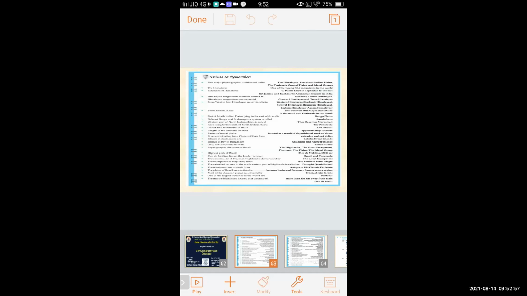The western part of the North Indian plains is called the Thar Desert or Marusthali. The area lying to the south of the North Indian plains is called the peninsula. The oldest fold mountain in India is the Aravalli.